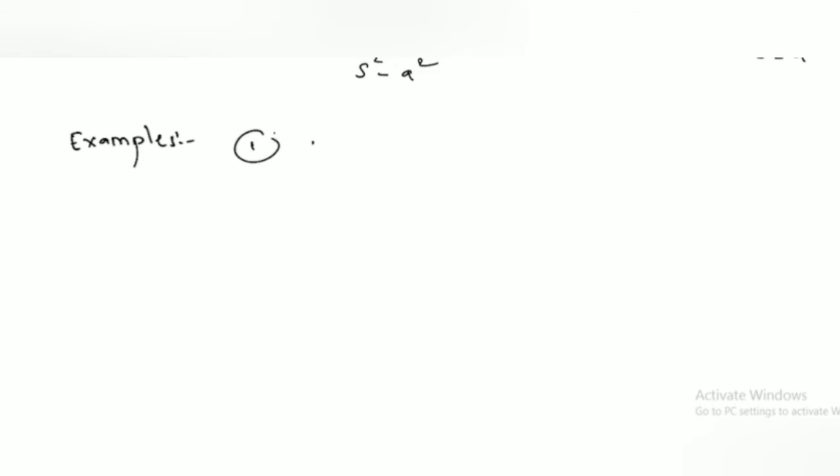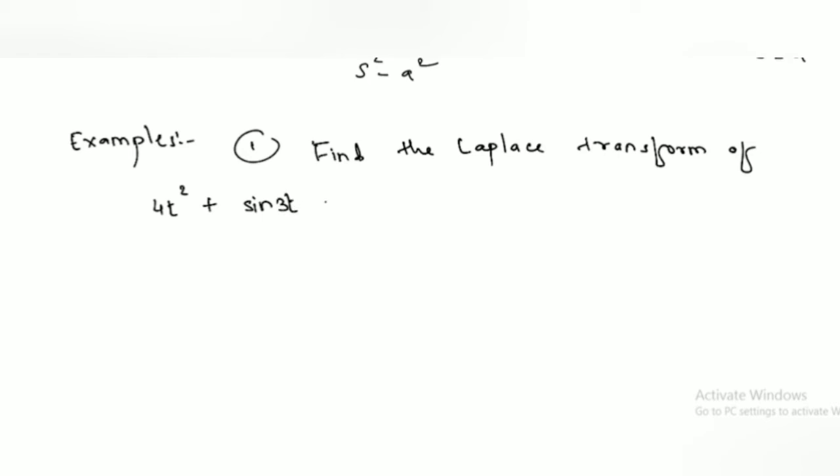Find the Laplace transform of 4t square plus sine 3t plus e raised to 2t.